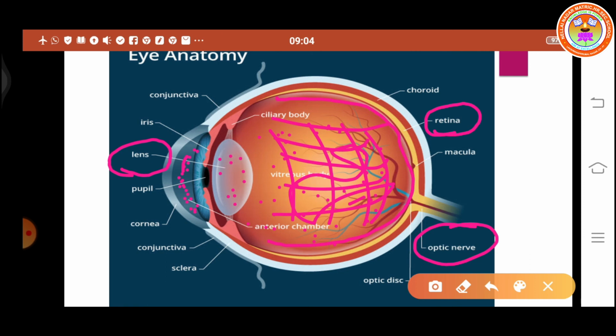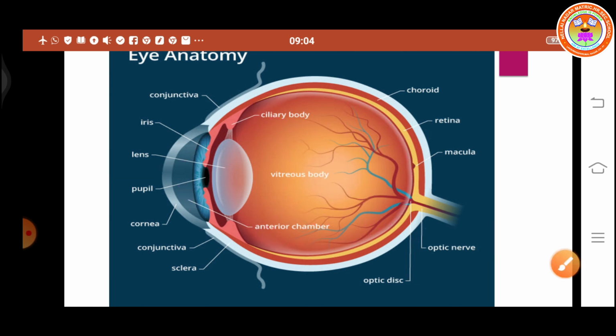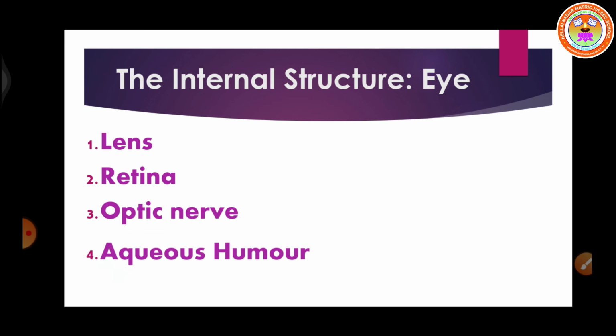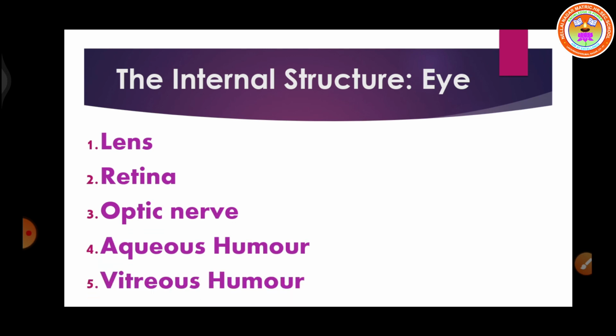So the five parts we are learning are lens, retina, optic nerve, vitreous humor, and aqueous humor. These are the five parts we are going to discuss as internal structure.